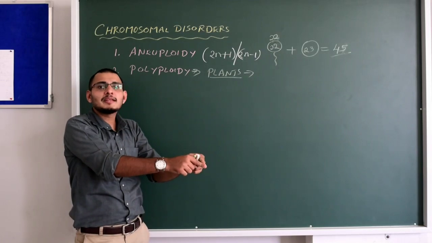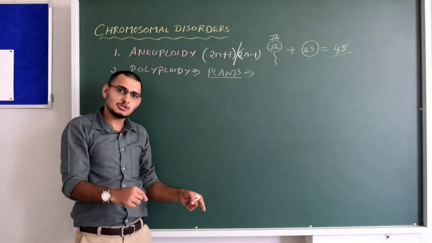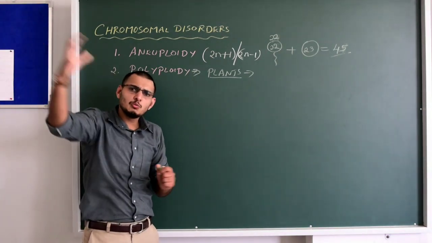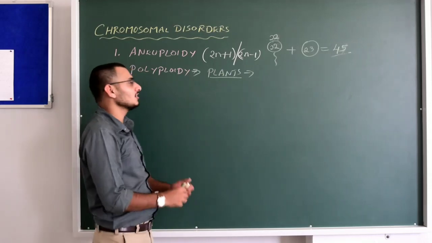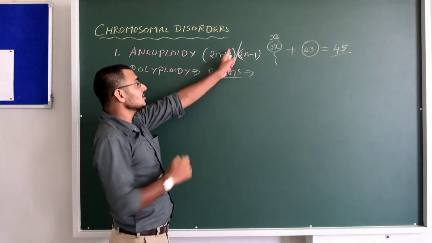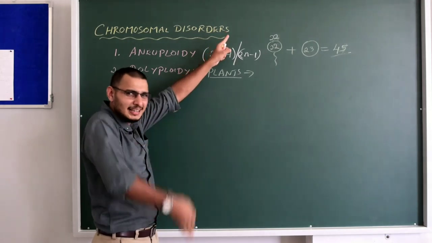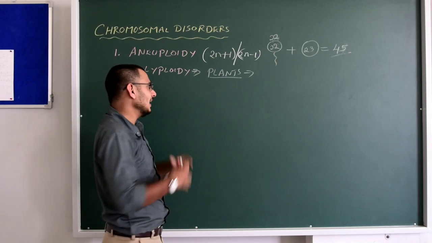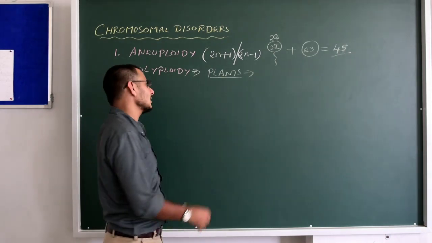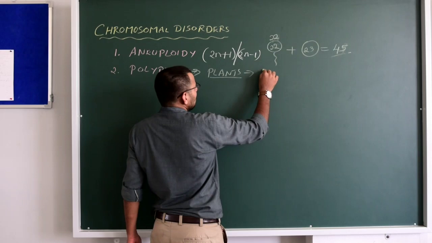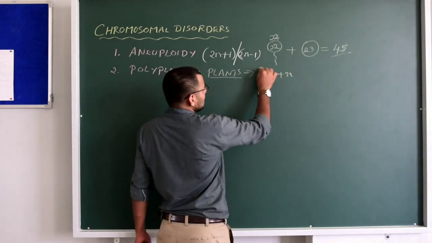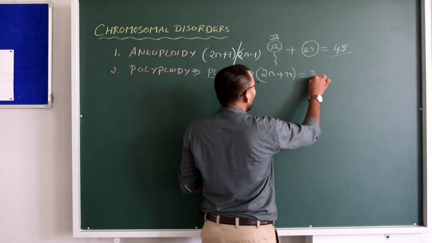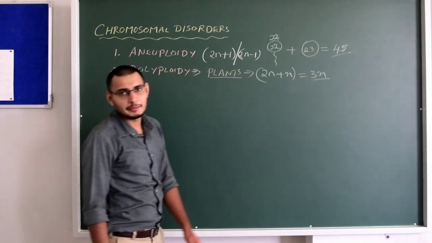As a result, 2n plus n becomes 3n. Instead of having 46 chromosomes in the zygote, it will have 69 chromosomes. That means the entire set of chromosomes is now entering into the gamete. This is also a failure of segregation. In the earlier case, only one chromosome entered, or one chromosome failed to enter the gamete. But in this case, the entire haploid set is entering into the gamete. So here, for example, 2n plus n. This n is the haploid set of chromosomes, this is the diploid set of chromosomes. Instead, you have 3n. This is polyploidy. Got it?